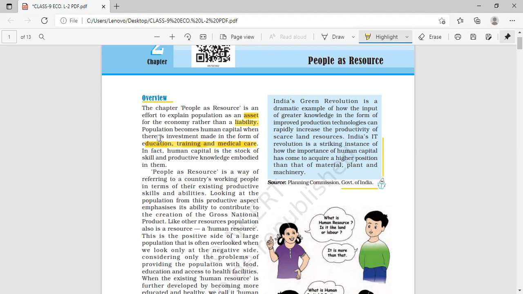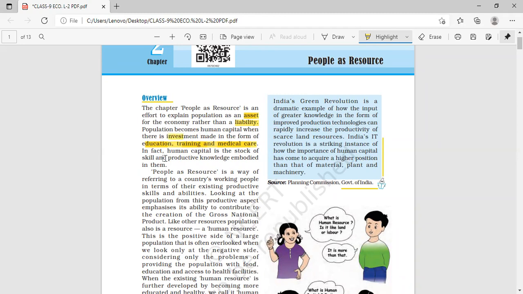Then only the population can be fruitful for the country's economy. So population becomes human capital. Population human capital कब बनती है? जब उसमें एजुकेशन, ट्रेनिंग एंड मेडिकल केयर इन्वेस्ट किया जाए. I hope the words are clear.